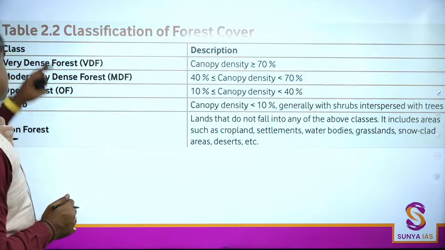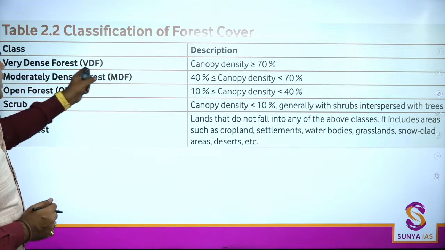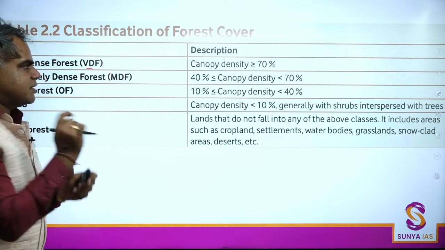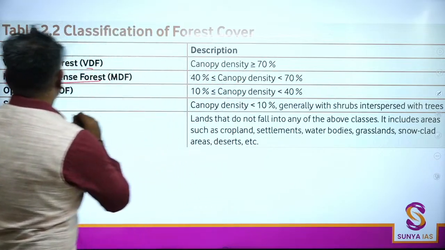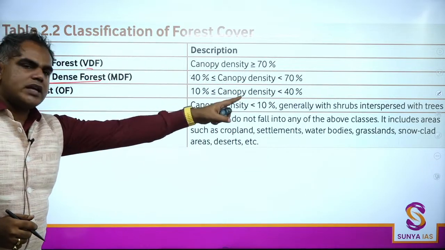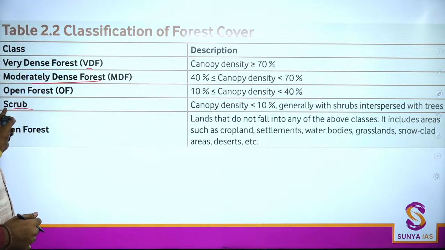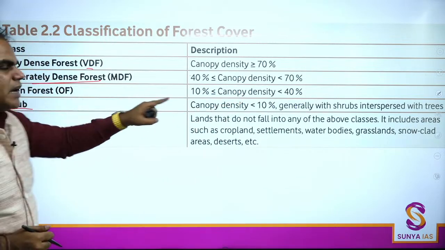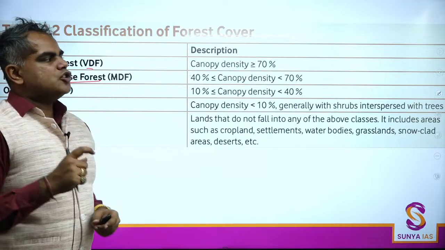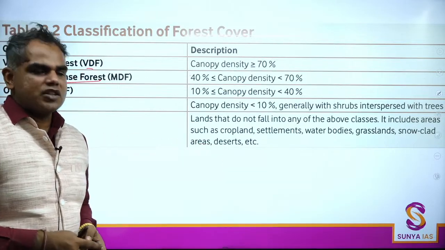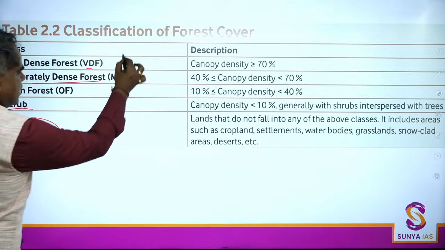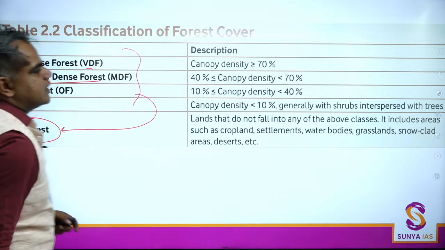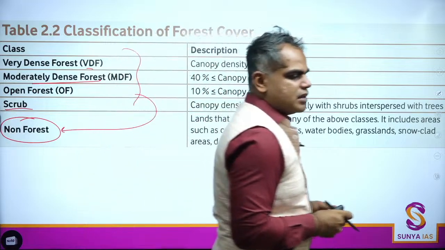Okay. Same thing again, that same table. Very dense forest, canopy density greater than 70%. Moderately dense, what is it? 40 to 70. Open is 10 to 40. We just saw. Scrub is canopy density less than 10%, and generally a lot of shrubs are interspersed in this region. Okay, and what does not fall in these categories is your non-forest area. It does not fall in the category.